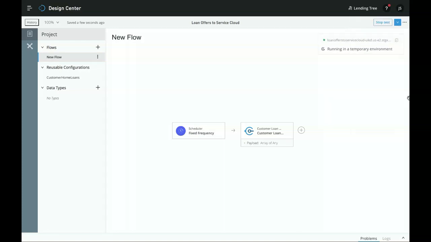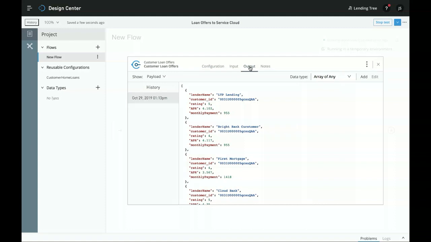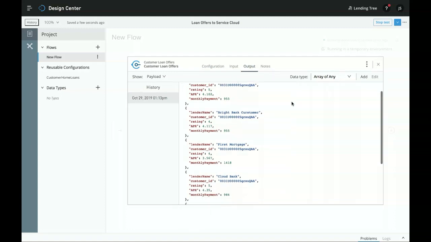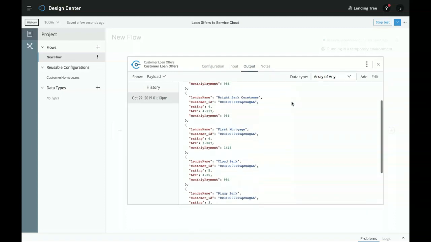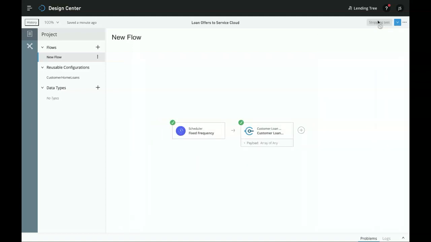And now that it's running, we see green check marks flowing through each card. This shows us that data has successfully passed through. So let's open up that last card, and in any card, I can go to the Output tab to see a list of the records that have flown through the card. And here we see that array of loan objects from that sample data we provided to the API. So this is excellent. This shows us exactly the structure of the data that we want to retrieve.